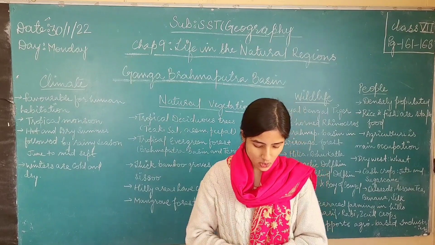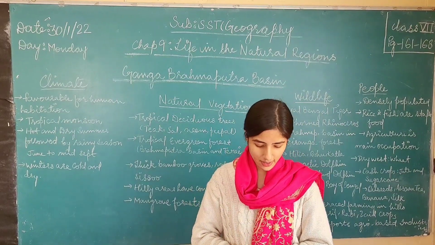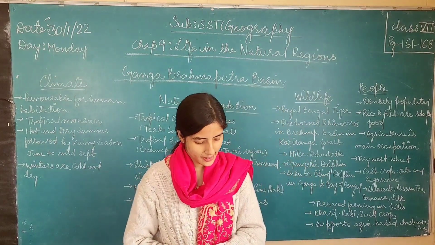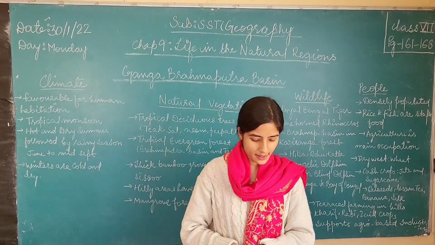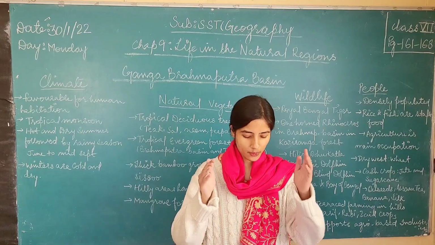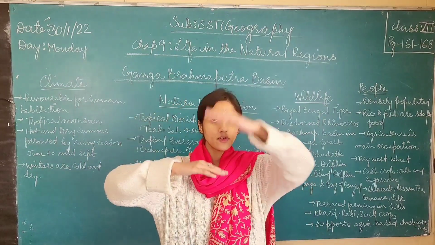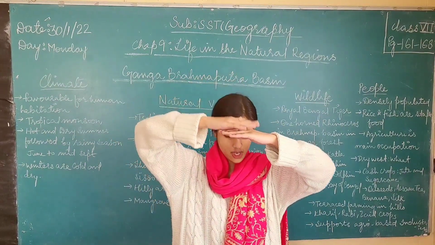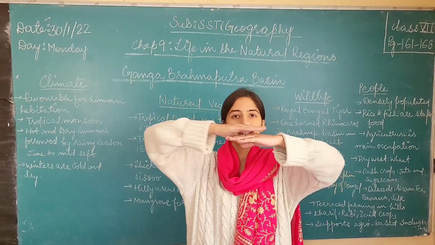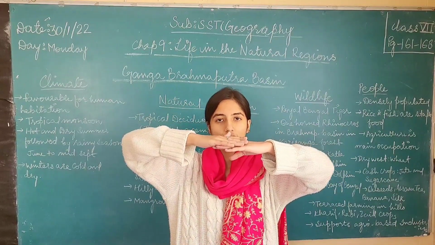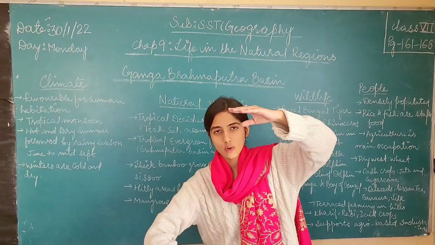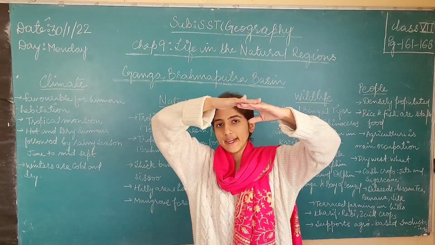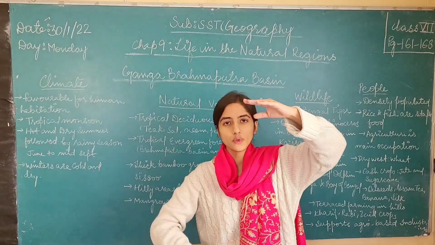The Ganga-Brahmaputra basin is located in the subtropical region, which is roughly 22 degree north to 30 degree north latitudes. There are tropics and above these is the subtropical region, and this region extends from 10 degree north to 30 degree north and 10 degree south to 30 degree south. This is the subtropical region.